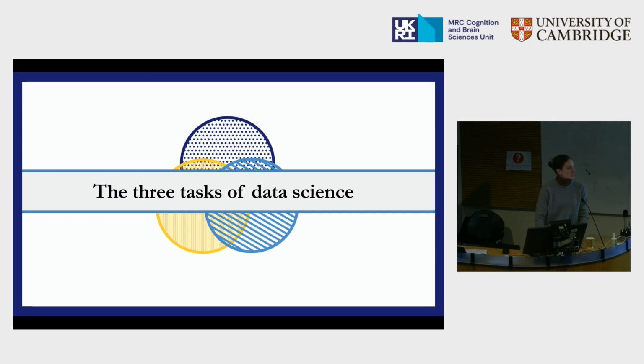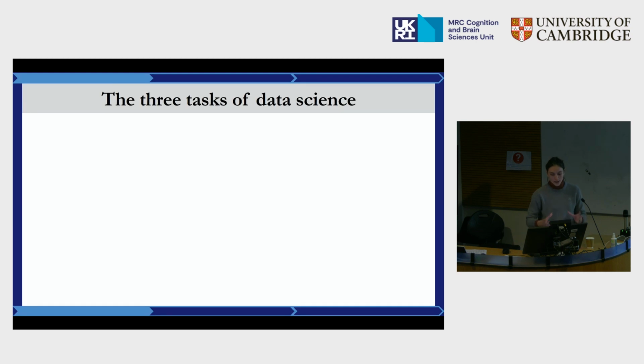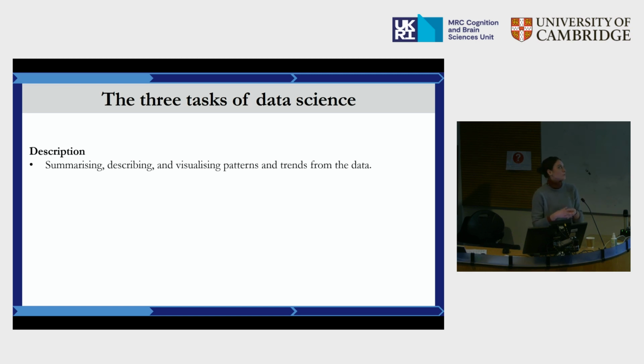So, starting with setting the stage on the three tasks of data science and why they are different. The first task of data science is description, and this deals with summarizing, describing, and visualizing patterns of the data. So some of us in the room today might be interested in asking description type of questions. In relation to my research, one example could be, how much time daily do adolescents spend on social media?